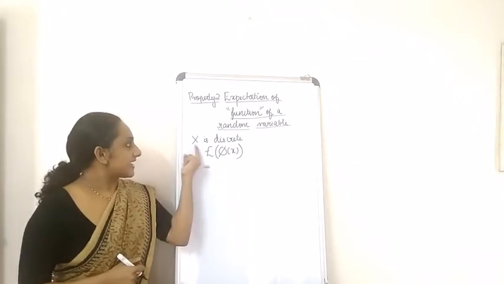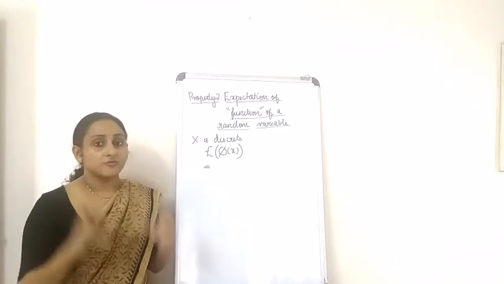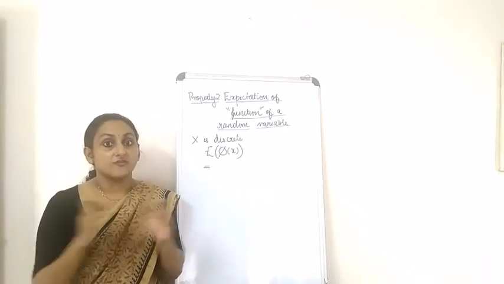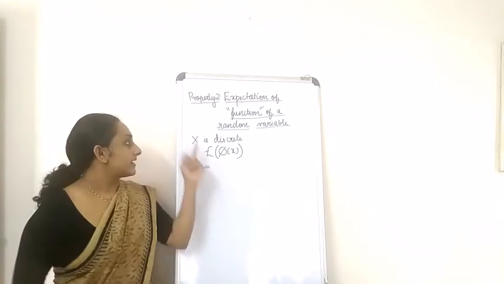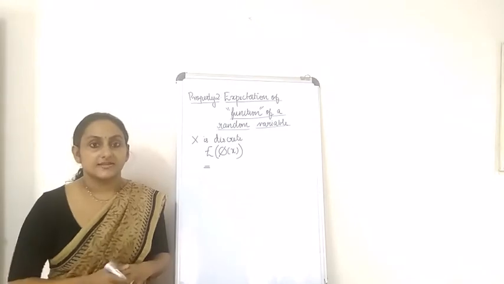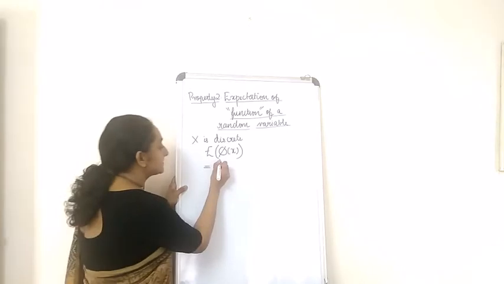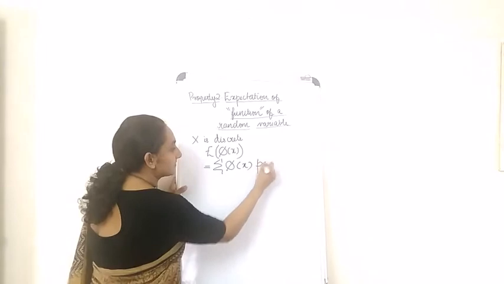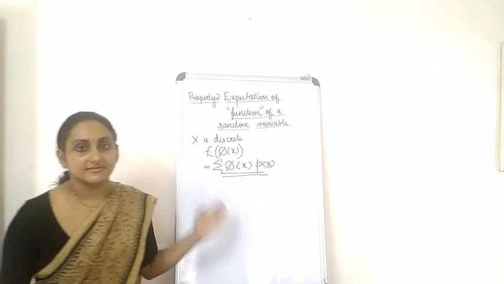Okay, so the first case is when x is discrete. What is expectation of phi of x? Now you have to keep the definition or the formula that you have studied for expectation of x in your mind while writing this. So what is expectation of x when x is a discrete random variable? Yes, you said it. That is correct. So apply that over here. You will get summation phi of x, p of x. So this is the answer. That's all. It's as simple as that.